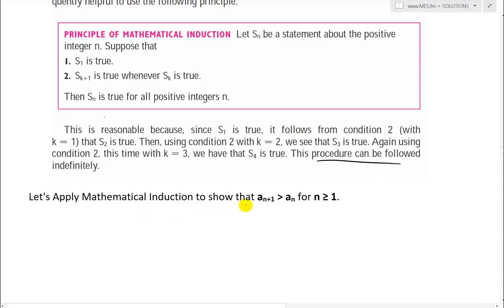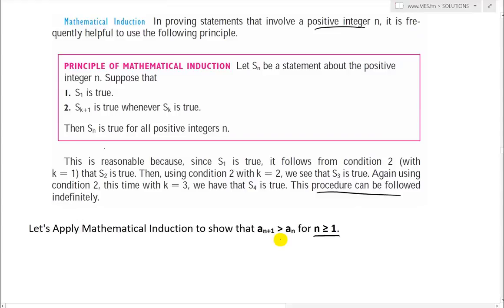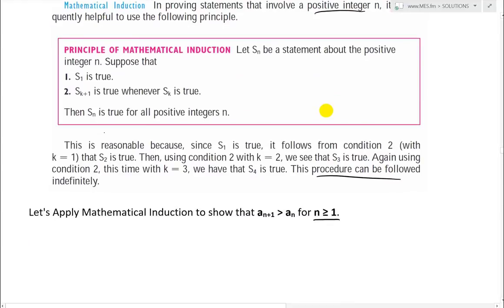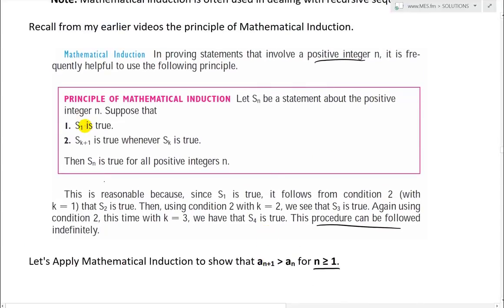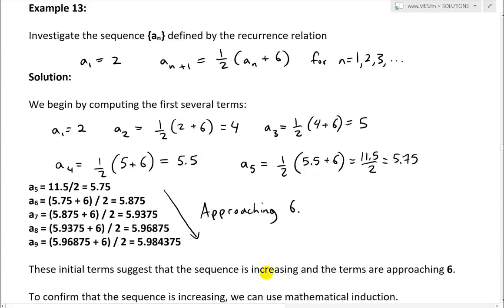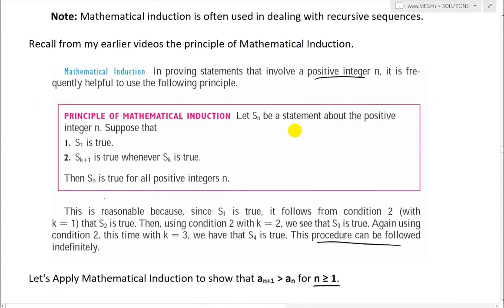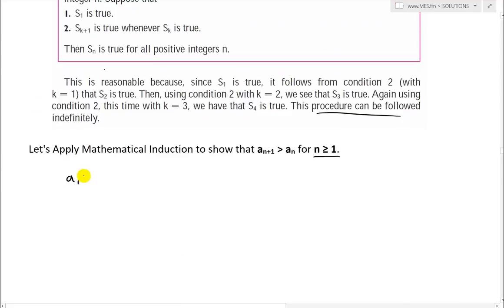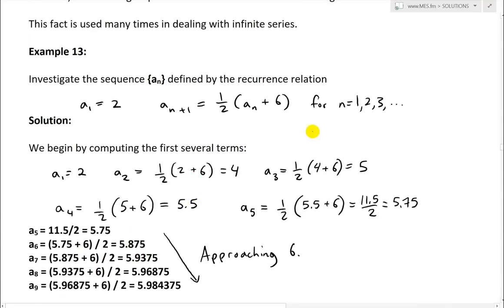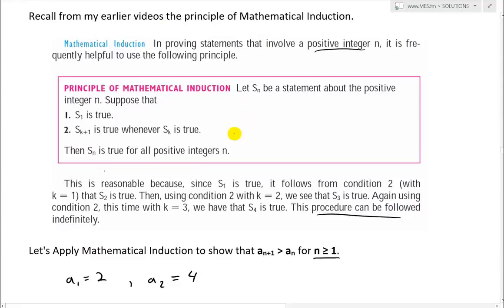Let's apply mathematical induction to show that a(n+1) is greater than a(n) for n a positive integer greater than or equal to 1. In other words, we're going to show that it's increasing: as n gets larger, each term gets bigger than the previous number. To do that, let's look at the first statement, S1, but in this case we have a1. A1 is equal to 2, and A2 is equal to 4. So we have 2 and 4, so that's true.